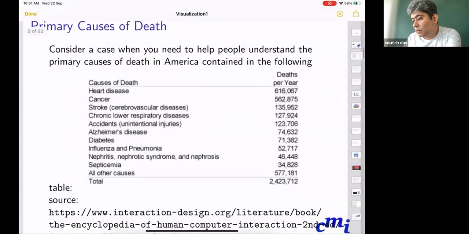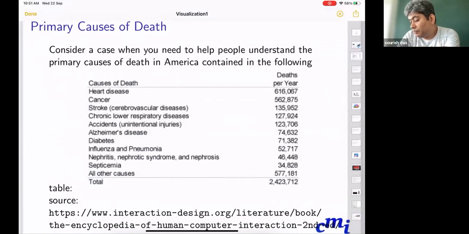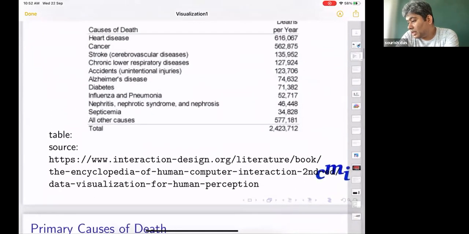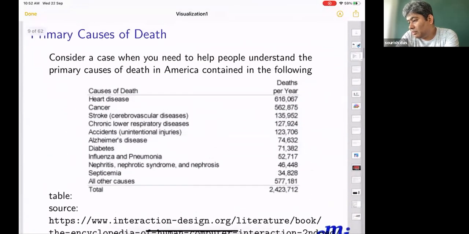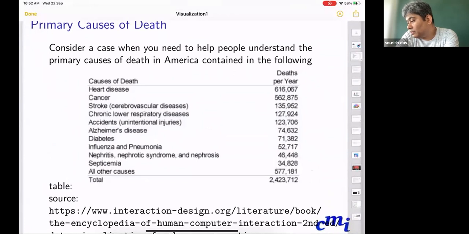Now, come to real life data. So I take this real life data on causes of death in the United States in a particular year, I think. And then I think it was 3 or 4 years back, so it was not much old. And one really weird way of presenting the data is just to present the table.